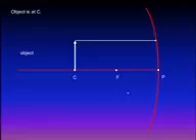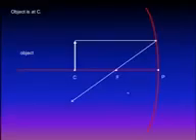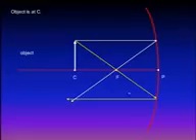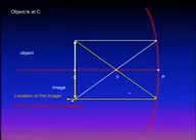As usual, we will draw two rays. The first one is parallel to the principal axis, which will be reflected passing through the focus, and the other ray will pass through the focus, which will be reflected parallel to the principal axis. The intersection point of the two reflected light rays will be the location of the image. As you can see, the image is formed at the center also, and the image is real, inverted, and equal to the object.